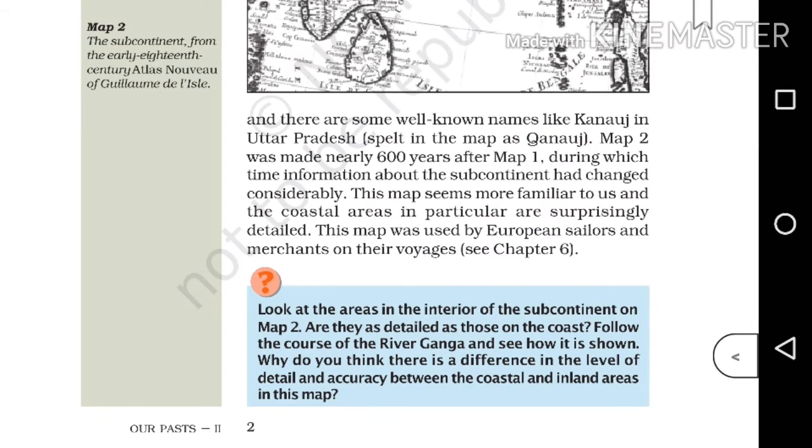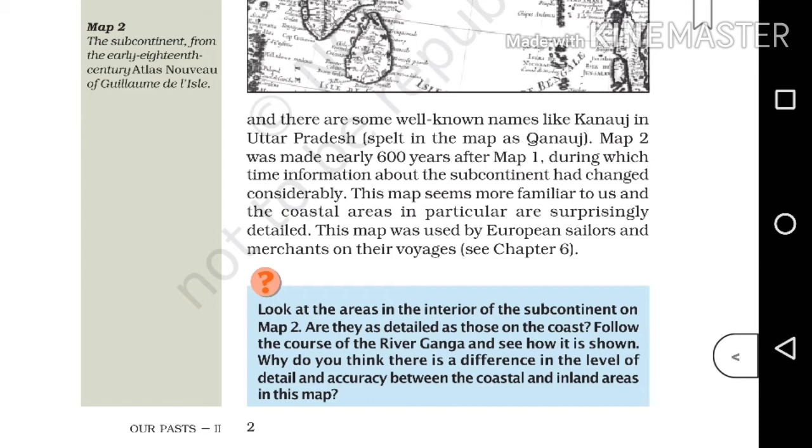Map 2 was made nearly 600 years after Map 1, during which time information about the subcontinent had changed considerably. This map seems more familiar to us and the coastal areas in particular are surprisingly detailed. This map was used by the European sailors and merchants on their voyages.